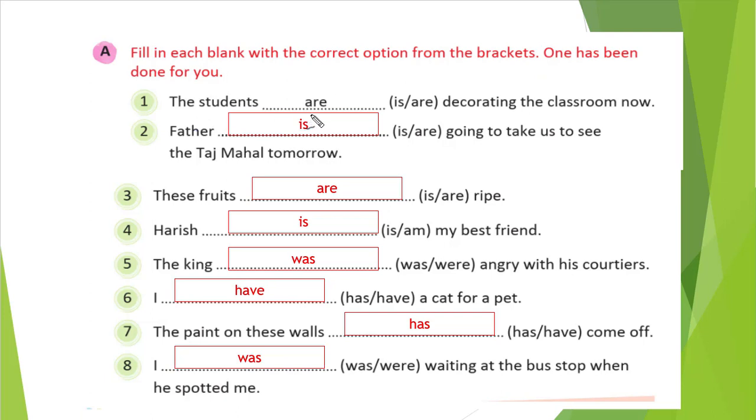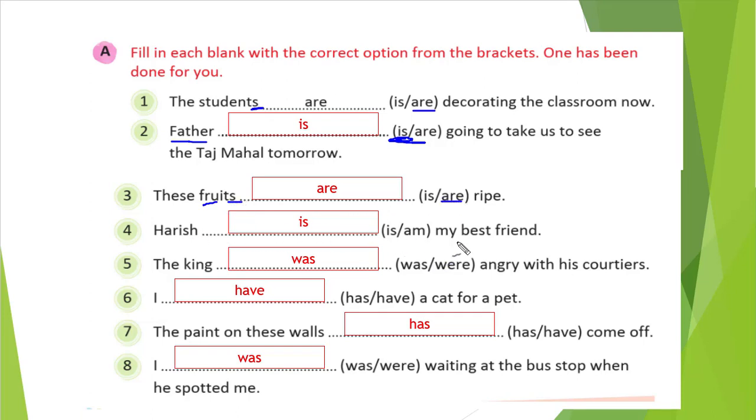Suppose you don't know the answer. The students blank decorating the classroom now. Students is plural, right? So a plural verb will be there. So are is the plural verb, so that is the answer. Father blank going to take us to see the Taj Mahal tomorrow. Father is a singular subject, so is is the correct answer. These fruits blank ripe. Fruits with S is there, so it is plural, so we will use are.